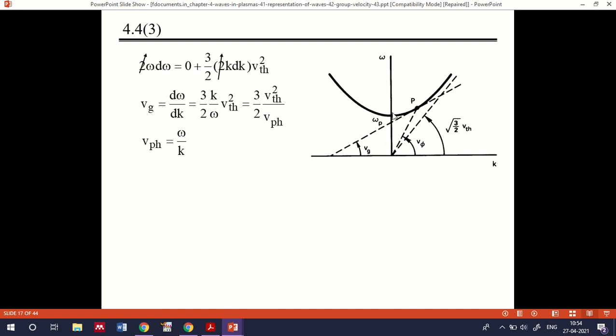The omega p will occur at this point, and the corresponding representation of root 3 by 2 v th you can see over here, because if you take the root of Vg, then you will get the corresponding velocity over here. So you can just take this out of the figure as well.